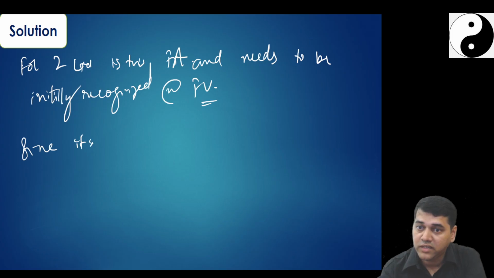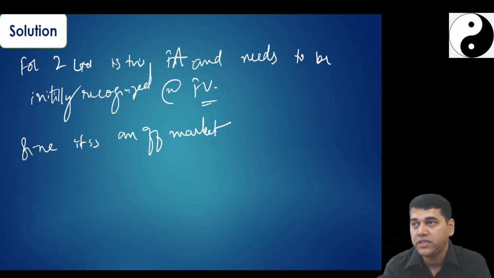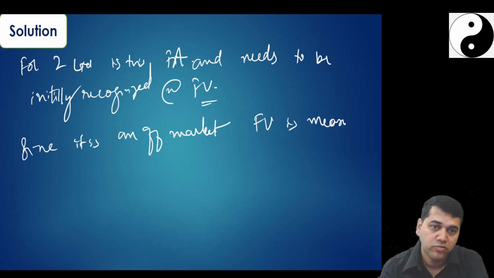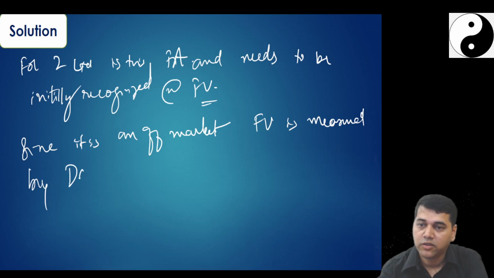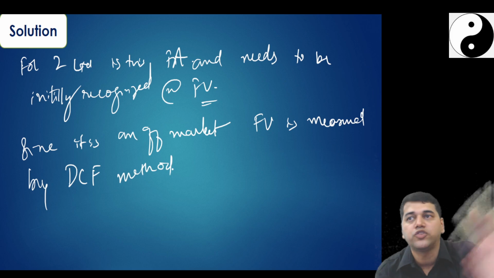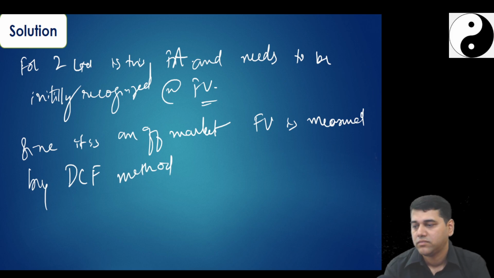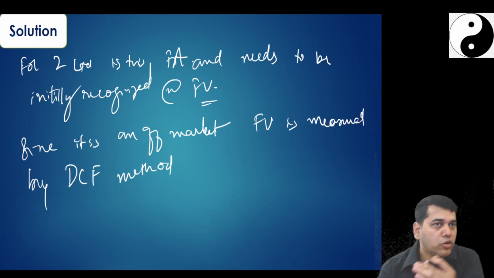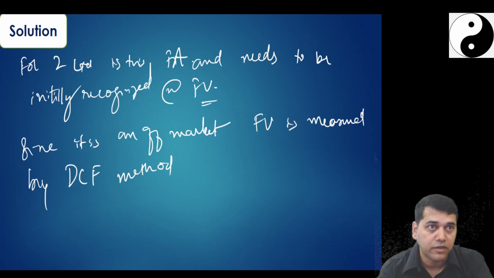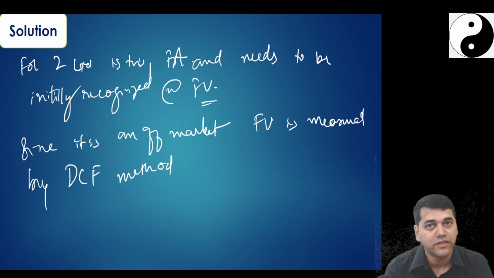Since it is an off-market instrument, fair value is measured now. How? By the discounted cash flow method. That means you are going to find the present value of all the future cash flows involved. Since you are going to calculate the present value, the fair value, there will be a difference. What will you treat that difference as?